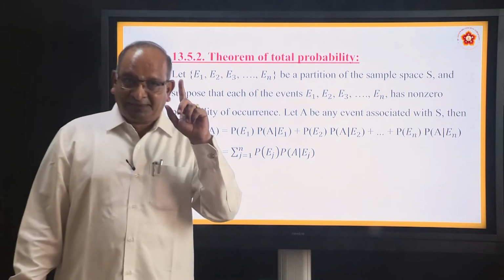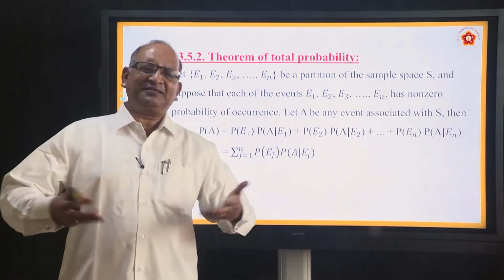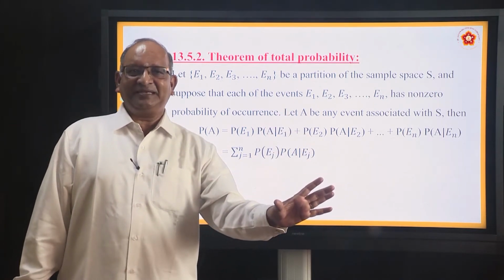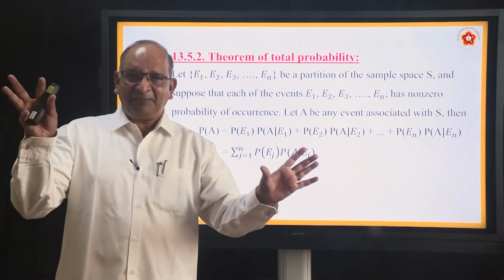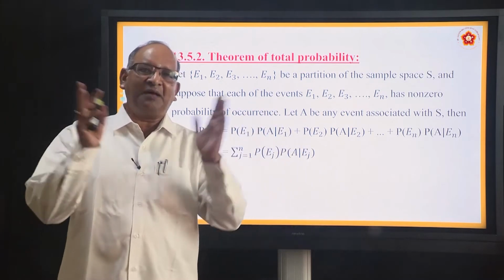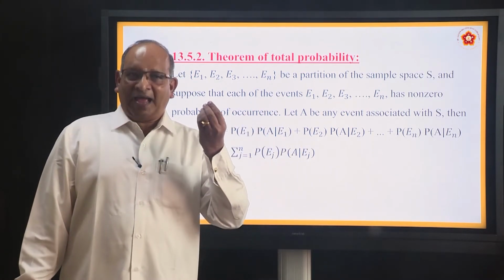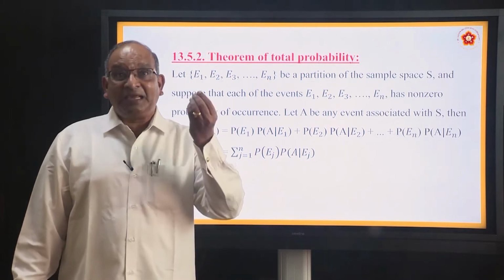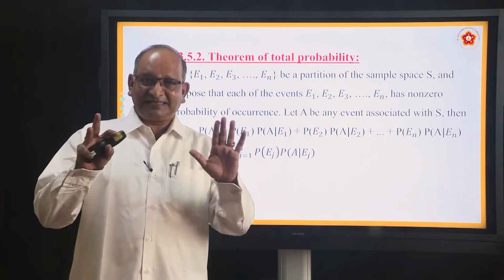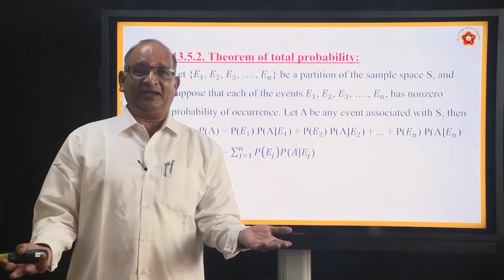So this new event, in order to understand in a very simple way, just define any event. We said the first partition is of odd numbers. The second partition is of even numbers. That is fine. Let it be so. Now think about some other event. For example, let us say I will define A as a prime number. A is a prime number. So when I say A is a prime number, it can be odd, it can be even.